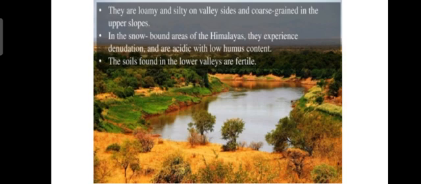They are loamy and silty in valleys. Near the valleys, these soils are loamy and contain more moisture and humus also. But when you go to the upper slopes towards the high altitudes, the soil becomes coarse.